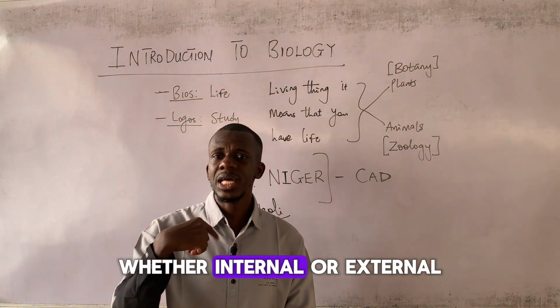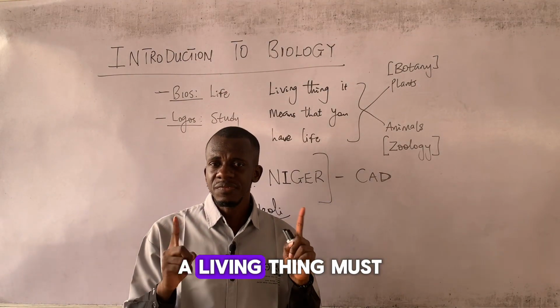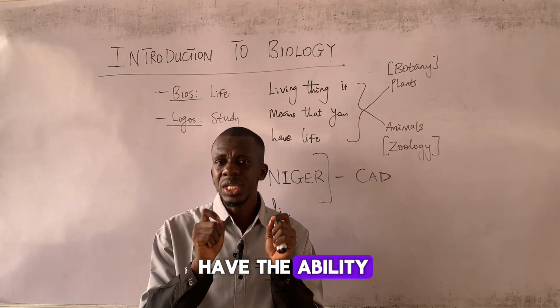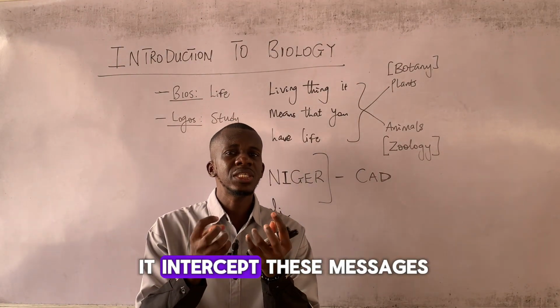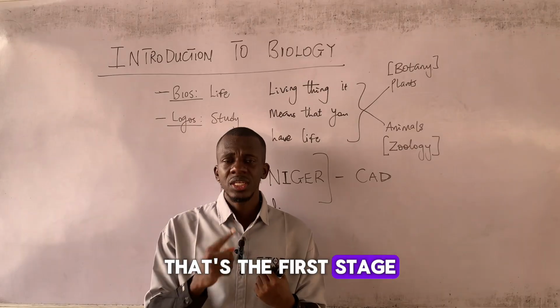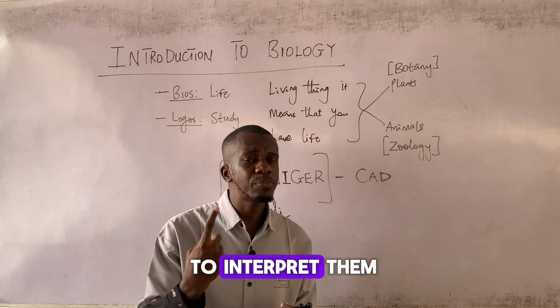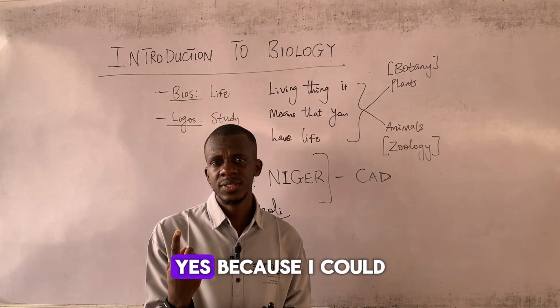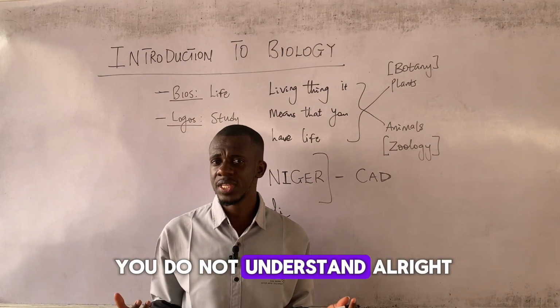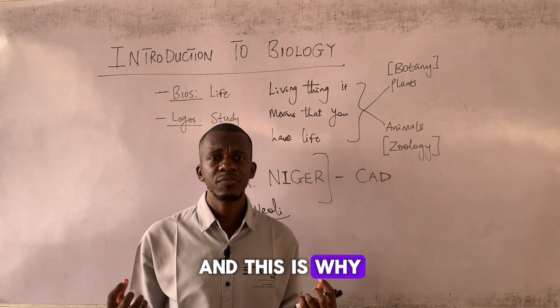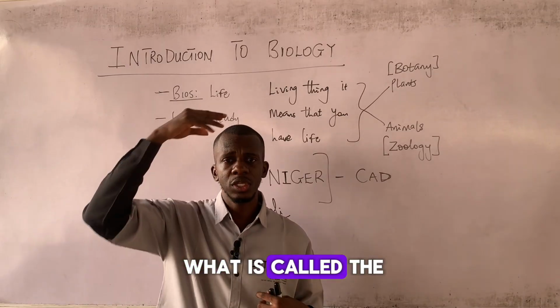So whether internal or external, a living thing must have the ability or structures that help it intercept these messages. That's the first stage. The next stage is to interpret them, because I could send a message to you in a language that you do not understand. This is why, for example, in humans, we have what is called the brain.